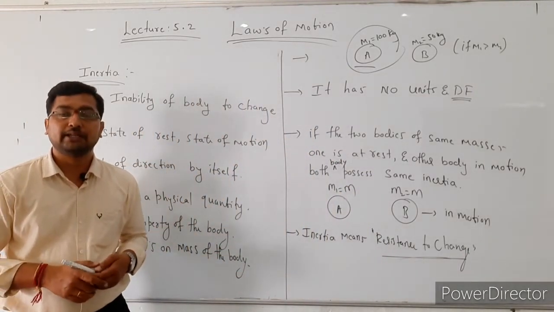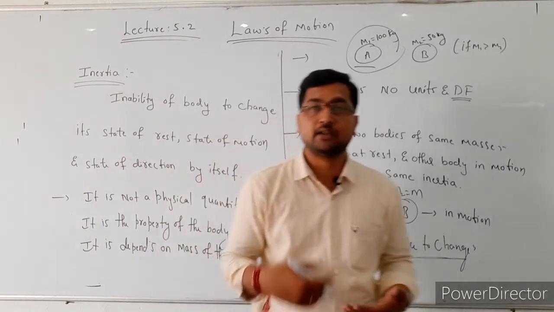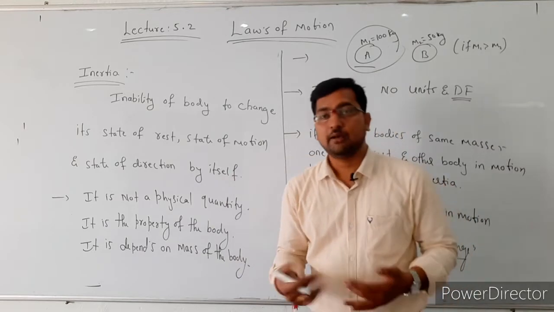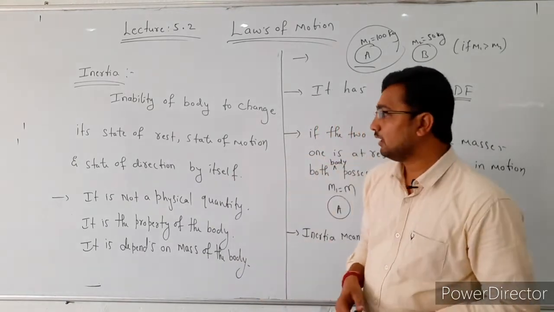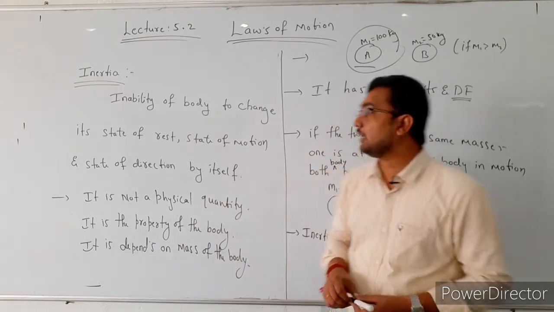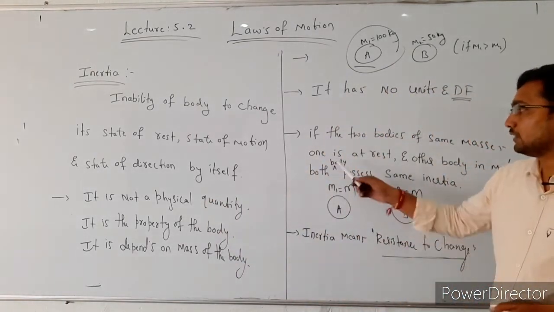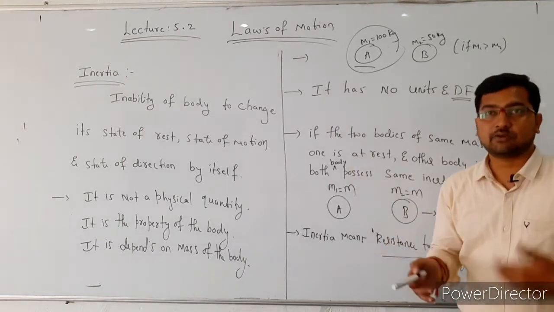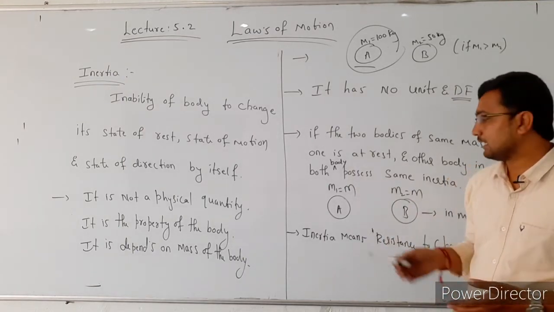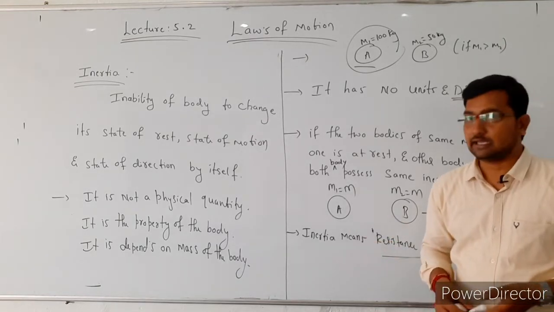So this is about inertia. What do you mean by inertia here? The inability of a body to change its state of rest, state of motion and state of direction by itself. That is known as inertia, and inertia only depends on the mass of the body, and inertia has no units and no dimensional formula. If two bodies have the same masses, one body in motion and the other at rest, then both bodies possess the same inertia.